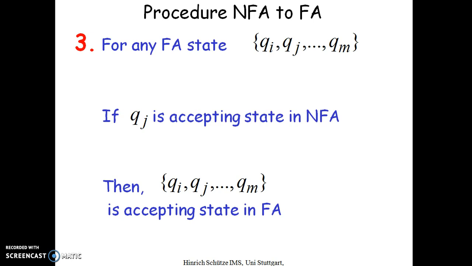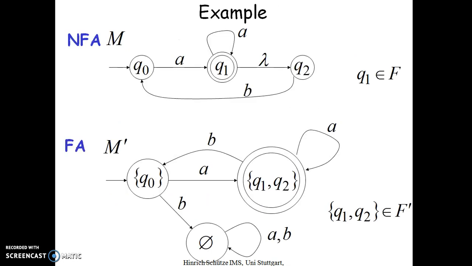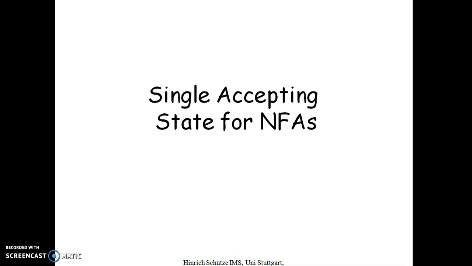For any deterministic finite state, if Qj is an accepting state in the NFA, then Qi, Qj and Qm is an accepting state in the deterministic finite automata. That is, I can have any number of states, but in the subsets, if one of the values is a final state, then those states will become the final state. So this is what we have discussed already.